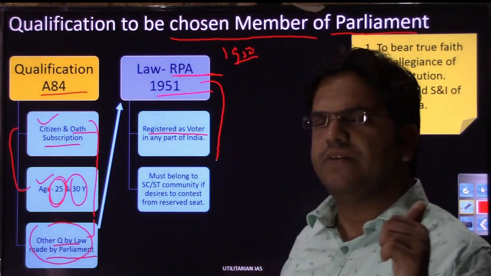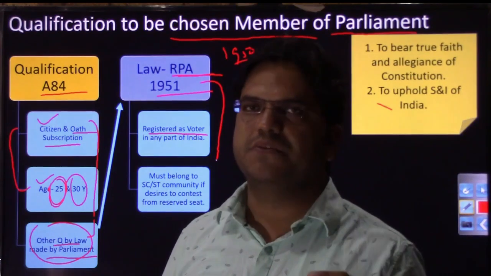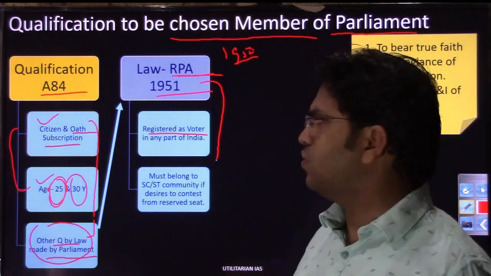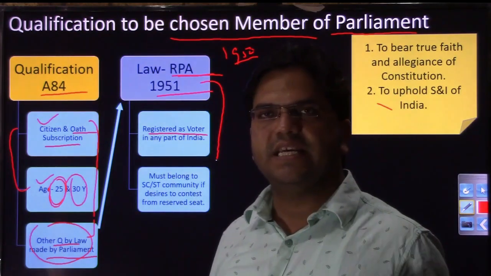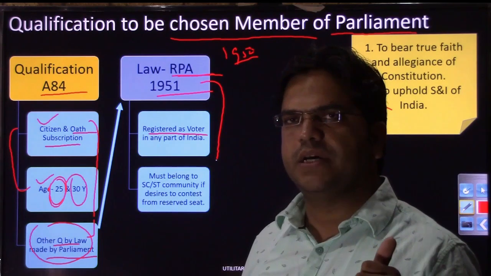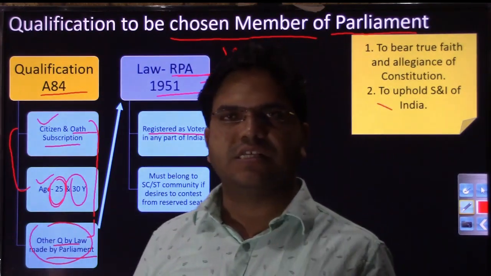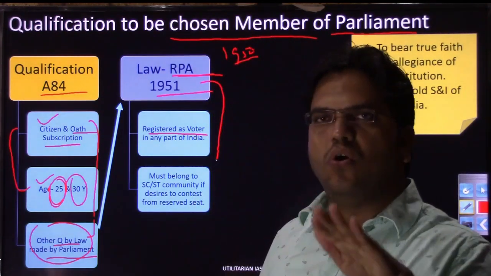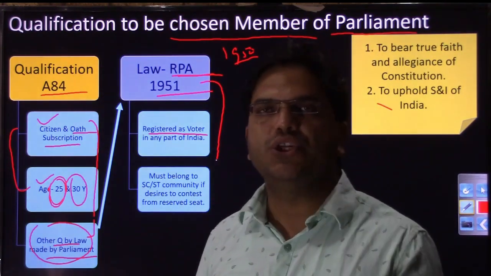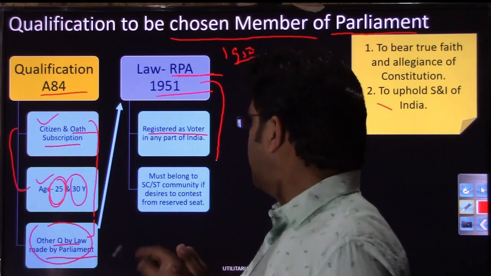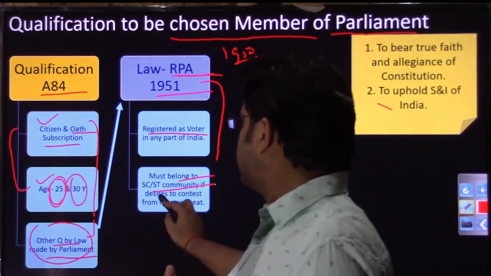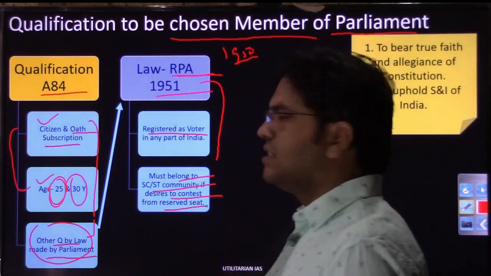And the second condition that the Representation of People Act recommended is this: in the previous slide, when we were talking about the reservation of seats for the SC community and ST community, we had seen the reservation option. So if any seat has been reserved, there were 84 seats reserved, if you remember, for the SC community and 47 seats for the ST community. On those reserved seats, if you want to contest election, you must belong to the SC or ST community, if any person desires to contest from a reserved seat.